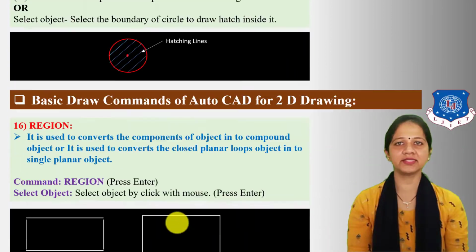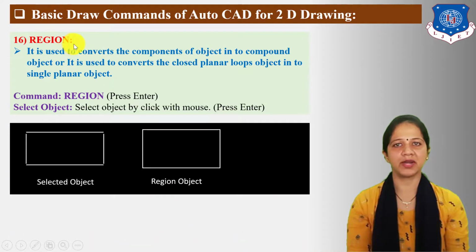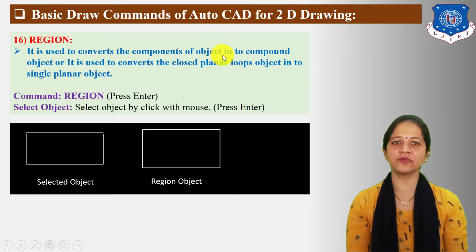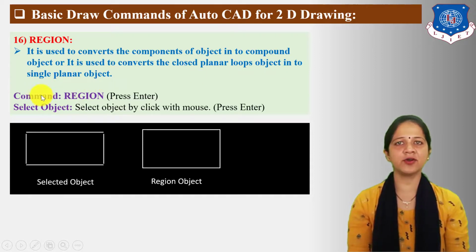Next, let us understand the region command. It is used to convert the components of an object into a compound object, or to convert closed planar loop objects into a single planar object. The command for region is REGION. So type region in the command bar area, then press enter.